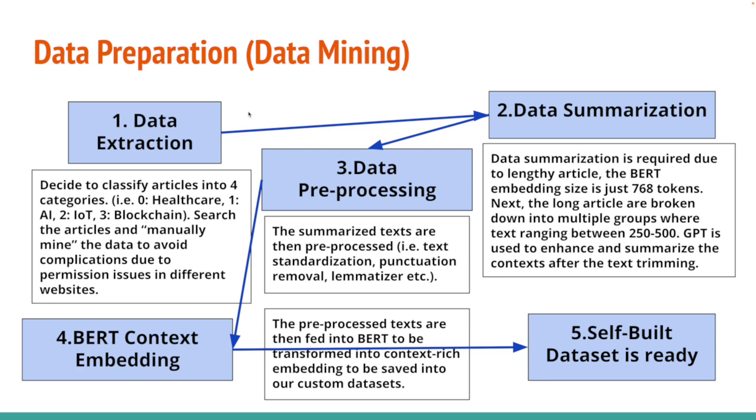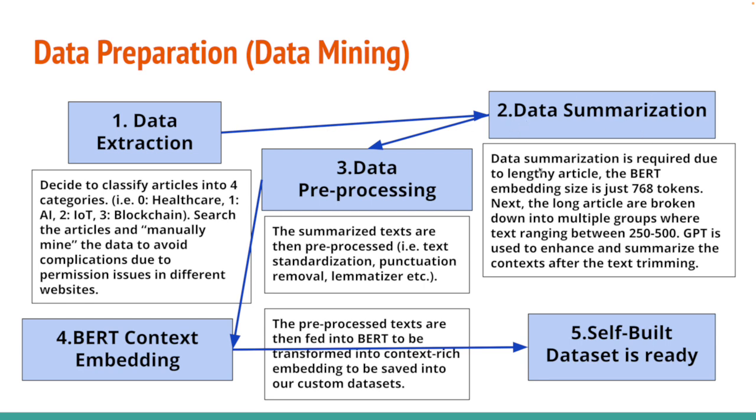So the first step we start our assignment, which should be all typical steps, is data preparation, which is data mining. First we extract the data. We decided to classify articles into four categories: healthcare, AI, IoT, and blockchain. We searched for the articles and manually mined the data to avoid complications due to permission issues on different websites.